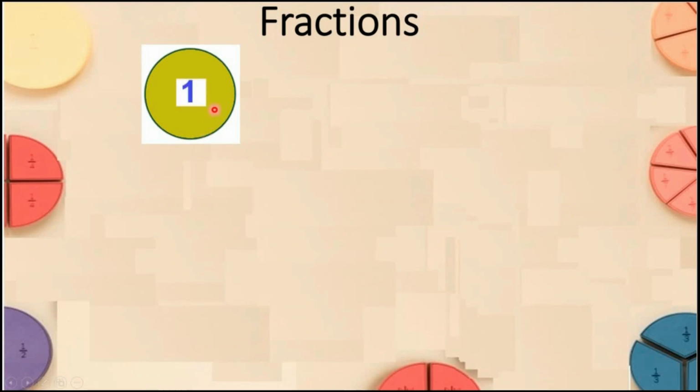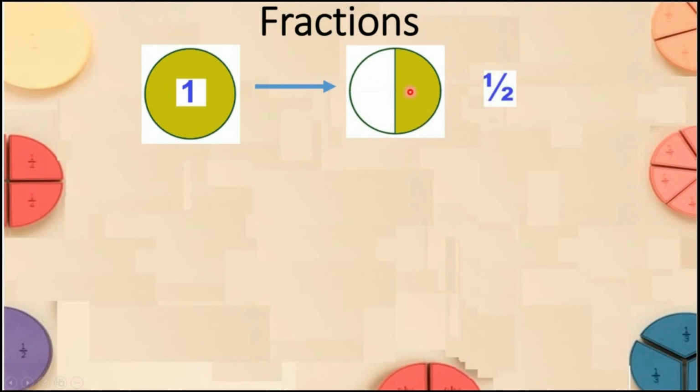Yes, a whole indicates 1. When this circle is divided into two equal parts, each part of a whole circle is called half.